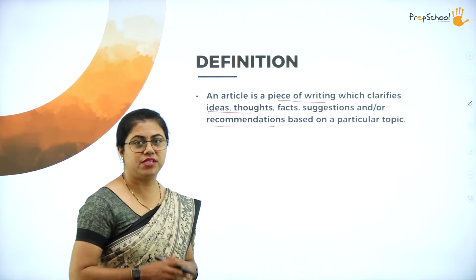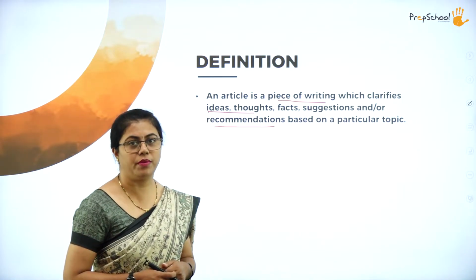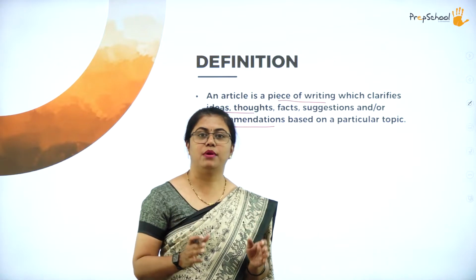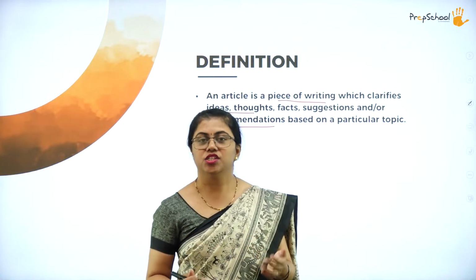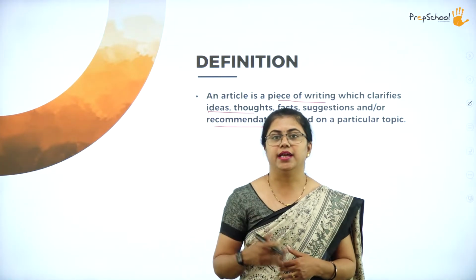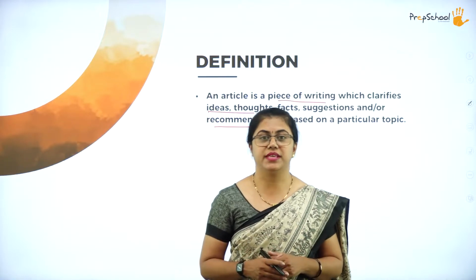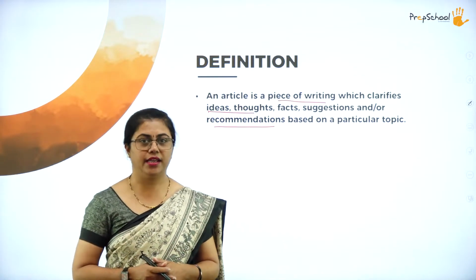They can perform some actions, some recommendation based on a particular topic. So an article is written about a particular topic. The reader can get inputs from that, suggestions, or maybe he can read that and decide upon something. So this is basically an article, and the writing process is called article writing.